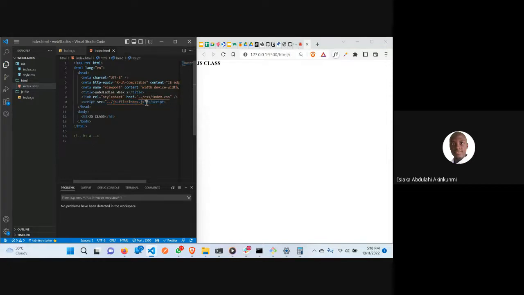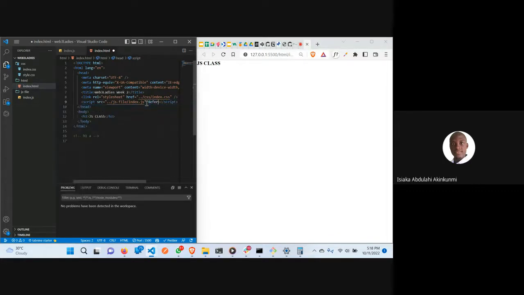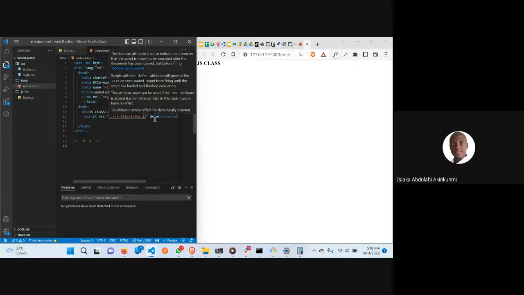But if you are putting it here, you need to put something called defer. This defer means that when this thing is compiling, it should make sure it loads your HTML first before it loads your JavaScript. So if you don't want to put defer, you can take it here and go to your body and put it at the end. So you don't need defer again. If I hover on this, you see the meaning of defer.